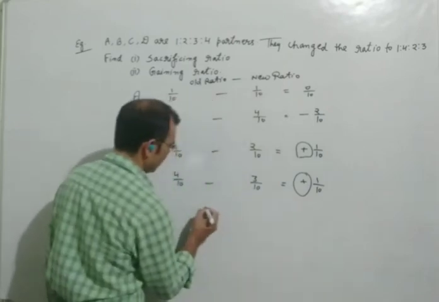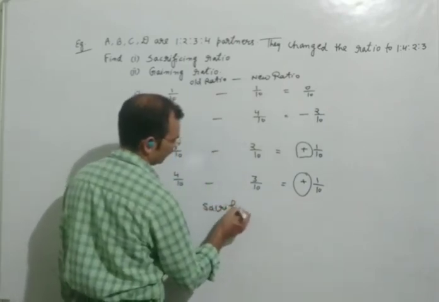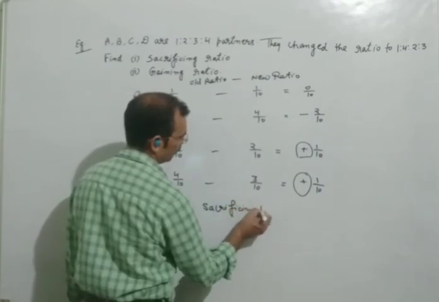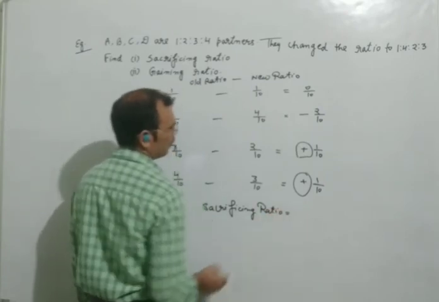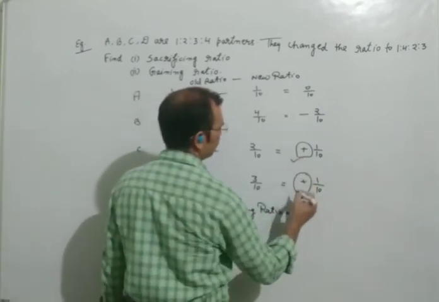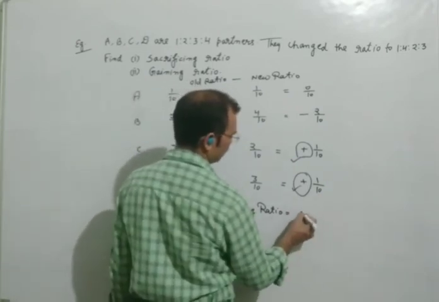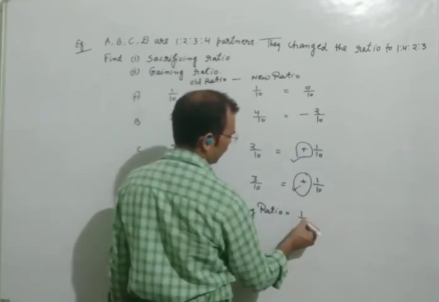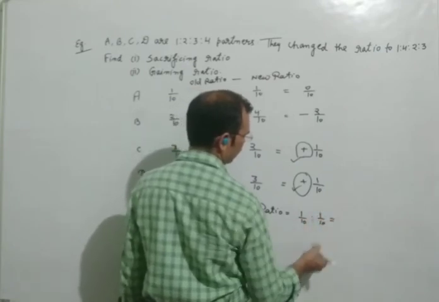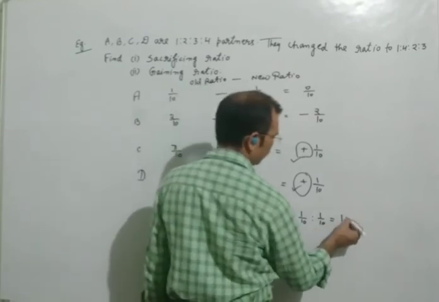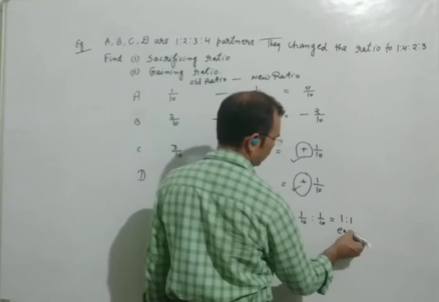So we will write here sacrificing ratio. You are seeing plus here and plus here, so we will write here 1/10 and 1/10. We can write here 1:1 or equal.